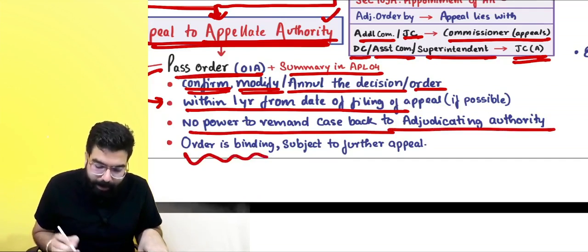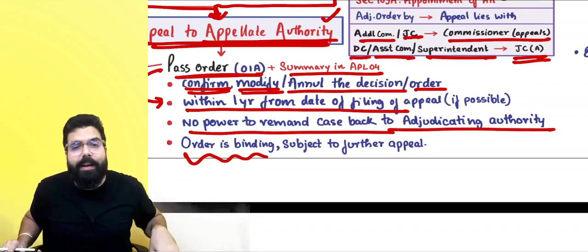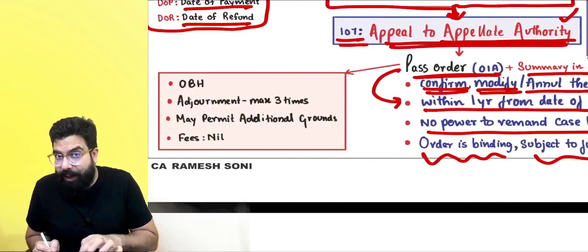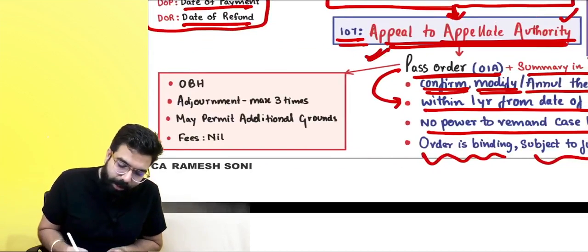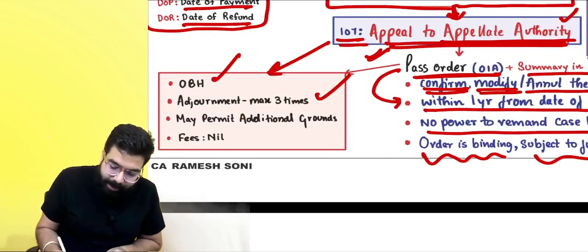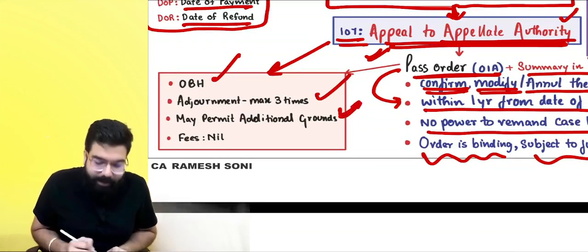And always remember, the order of the appellate authority is binding, but it is subject to further appeal. So if you don't go for a further appeal, the order is final and binding. Sir, when the appellate authority is passing the order, they will give an opportunity of being heard. Adjournment, they can give a maximum of 3 times. If they want, they can permit additional grounds also.